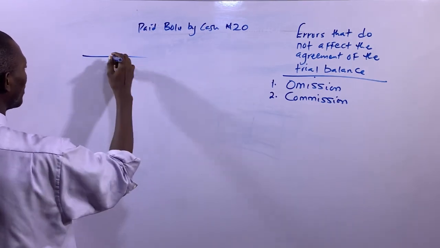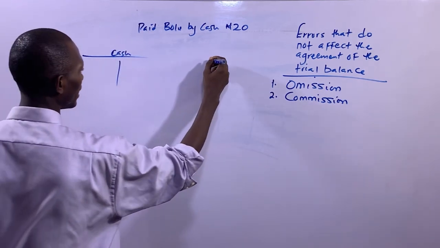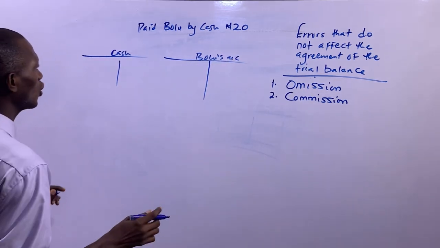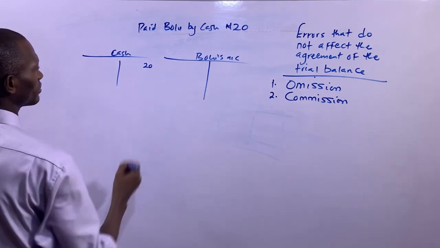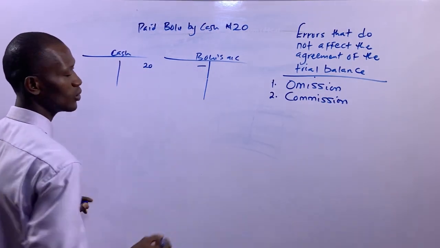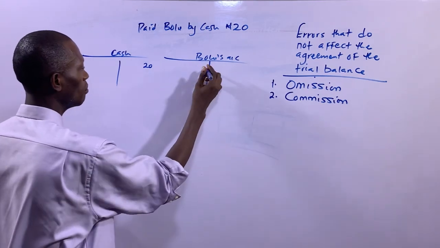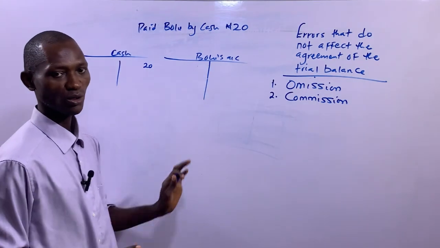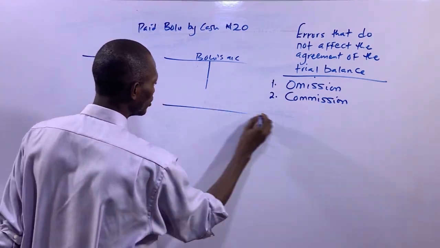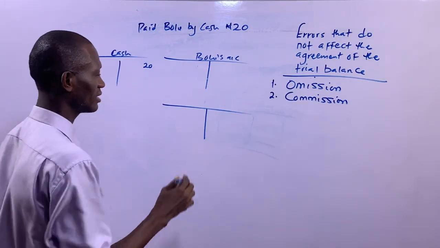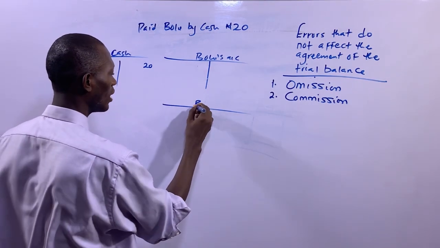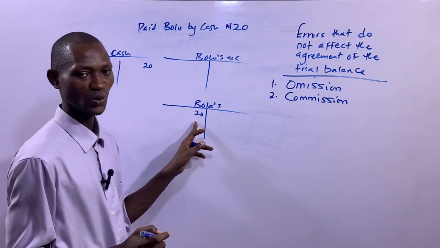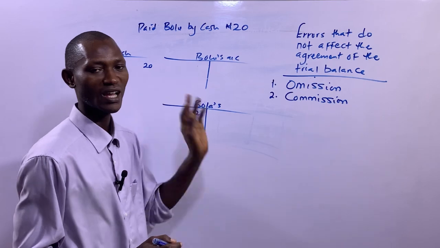So here we have the cash account and this is Bolu's account. The cash account is to be credited with 20 naira, then Bolu's account ought to be debited with 20 naira as well. But the debit entry was not made in Bolu's account. The bookkeeper went ahead to debit Bola's account with 20 naira instead of Bolu's account.